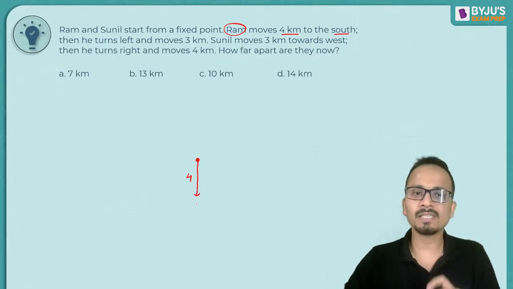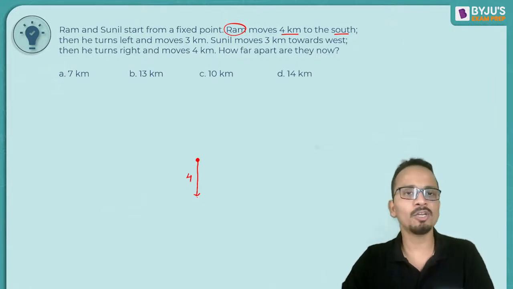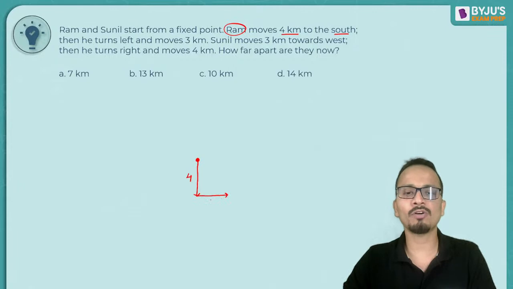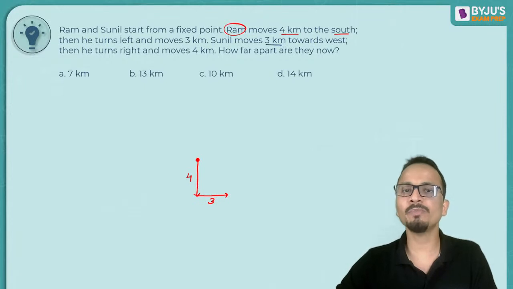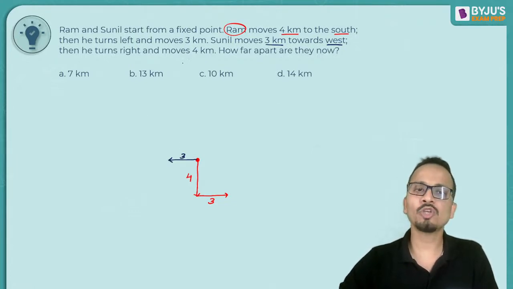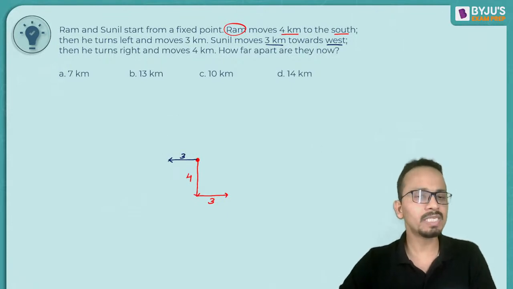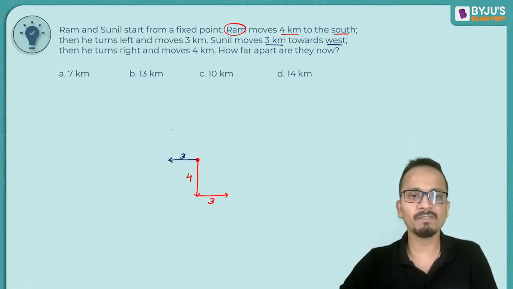Now, after which he turns left. So a left turn for Ram will be on the right hand side on our screen, and he covered a distance of 3 kilometers. Okay. Now against this, Sunil moves 3 kilometers towards west. So to start with, Sunil moves 3 kilometers towards west. And then he turns right and moves 4 kilometers. Now Sunil will take a right turn from here, and now he'll be moving in the upward direction. That means towards north. And he will cover a total distance of 4 kilometers from this point. So this is the final position of Sunil, and this was the final position of Ram.